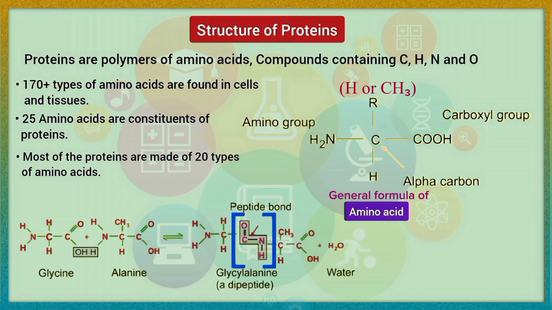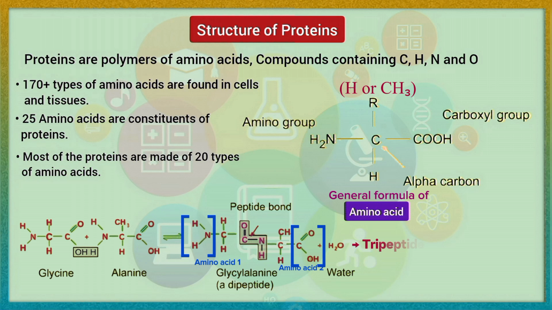The resultant compound, glycylalanine, has two amino acid subunits and is a dipeptide. A dipeptide has an amino group at one end and a carboxyl group at the other end of the molecule. So both reactive parts are again available for further peptide bonds to produce tripeptides, tetrapeptides, and pentapeptides, etc., leading to polypeptide chains.